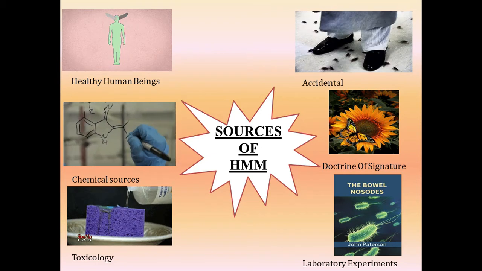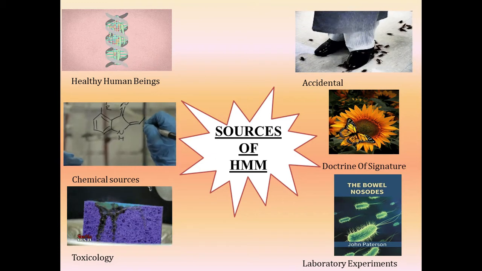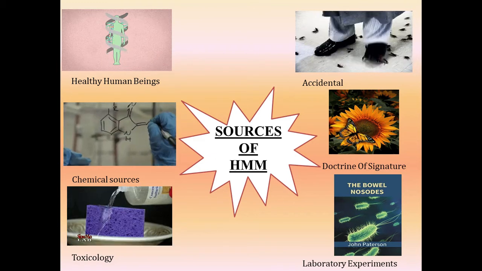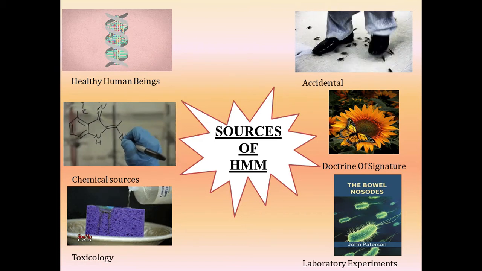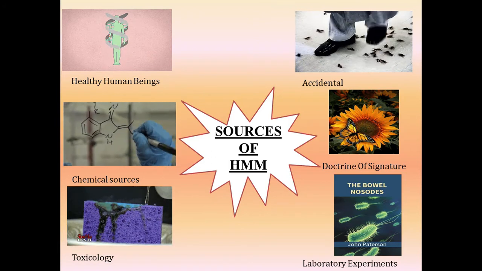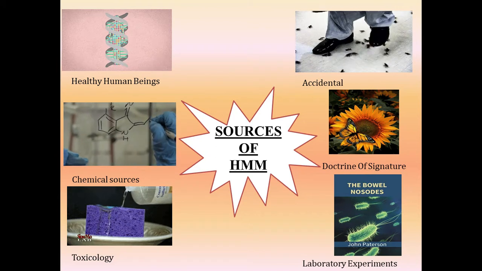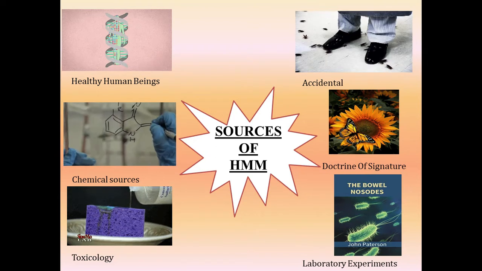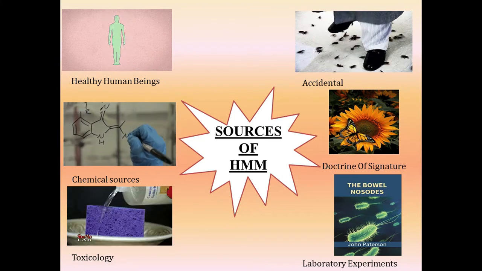We have accidental proving, that was of Cobalt orientalis, and in healthy human provings I will highlight Dr. Constantine Hering, who proved Lachesis on himself. Then chemical sources are none other than the chemical compounds like sodium and chloride. When they combine together, we have sodium chloride, that is Natrum mur.